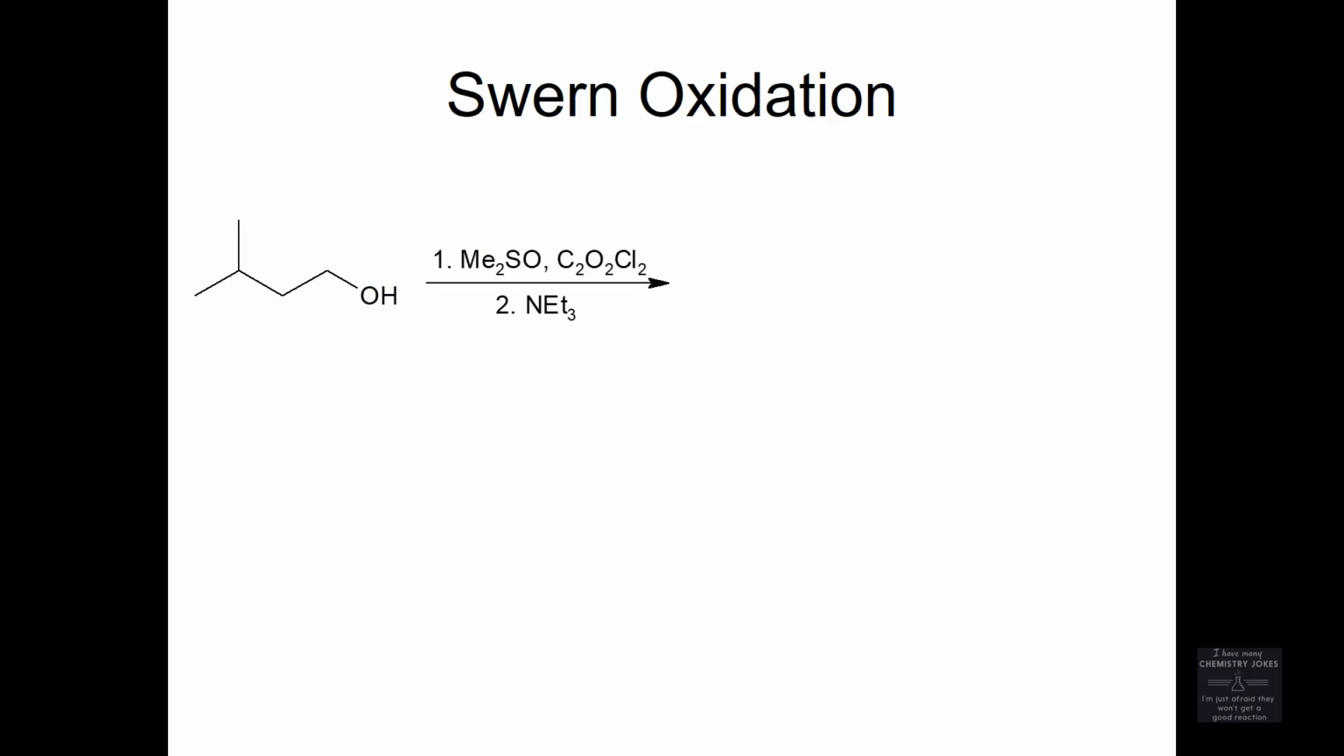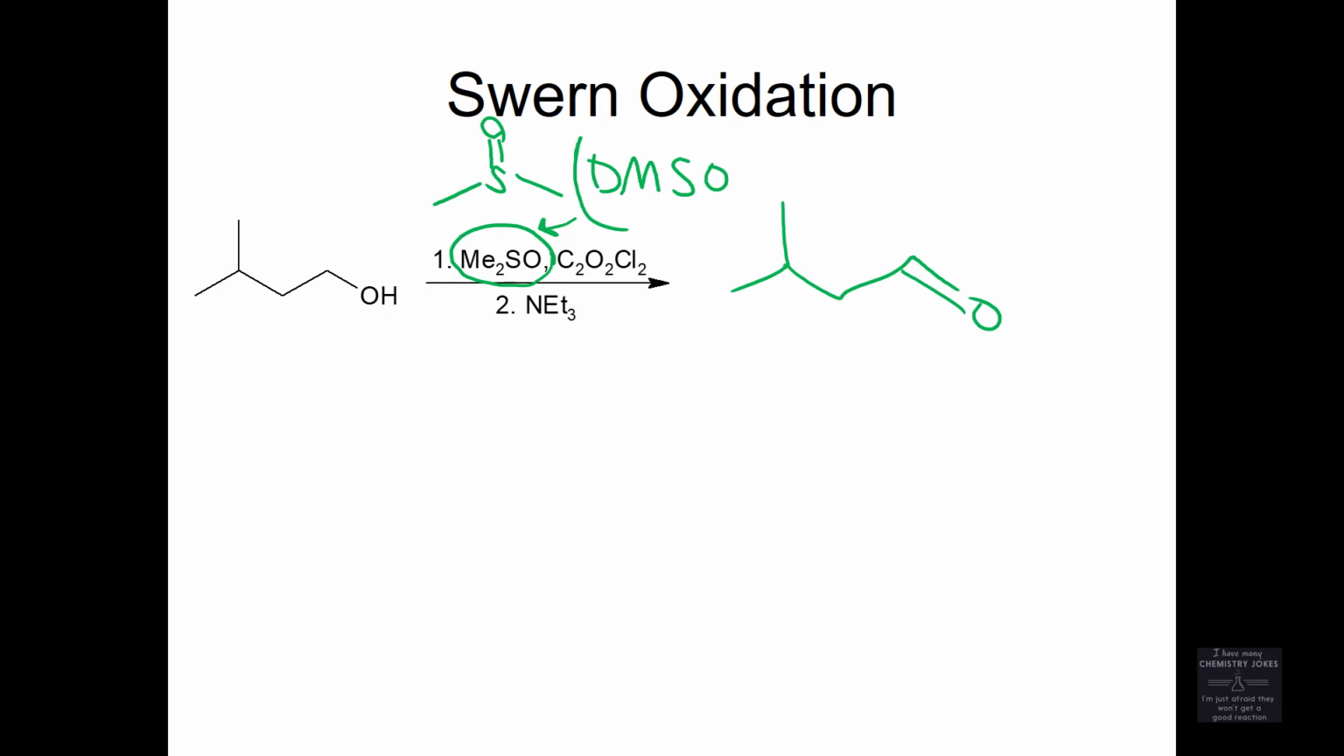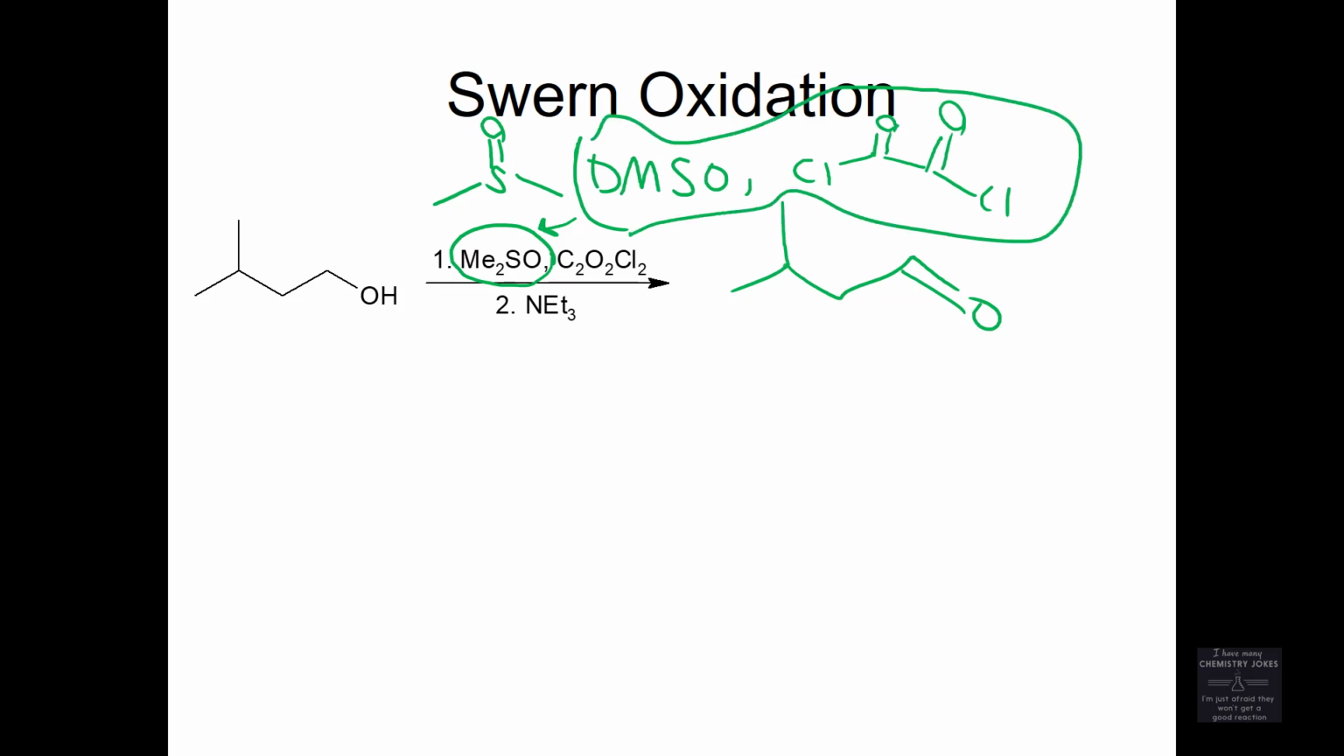The Swern oxidation is another weak oxidizing agent. It's going to turn this primary alcohol into an aldehyde. The way it works is you have dimethyl sulfoxide, which is written that way, but dimethyl sulfoxide is a very, very common solvent. So instead of seeing it written this way, you will often see it written as DMSO. DMSO and oxalyl chloride are what's needed in the Swern oxidation.